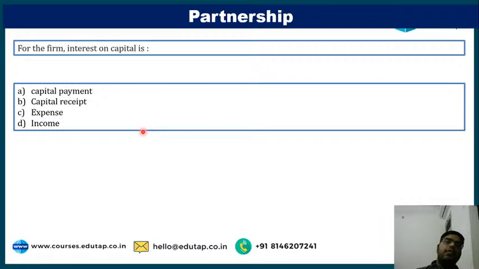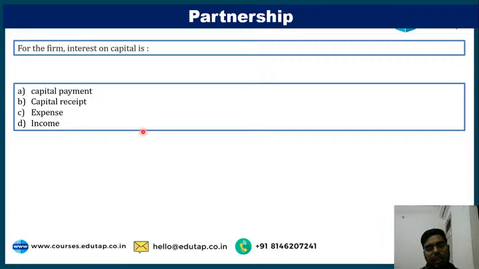Next is, for the firm, interest on capital is dash.